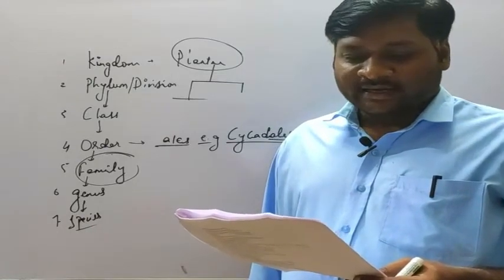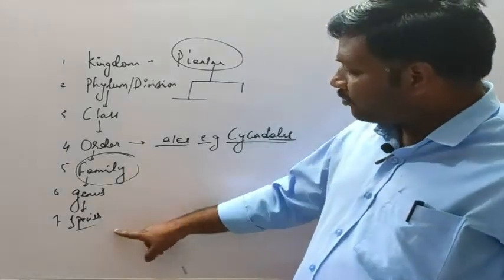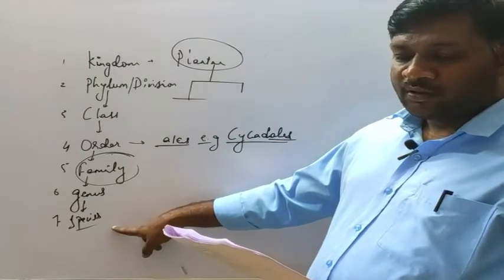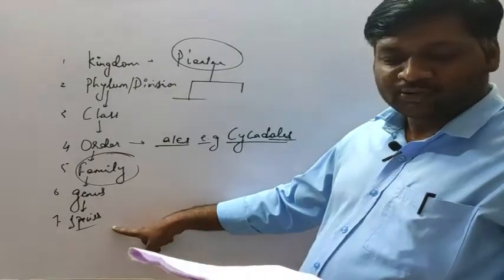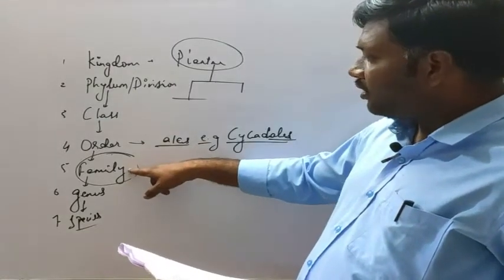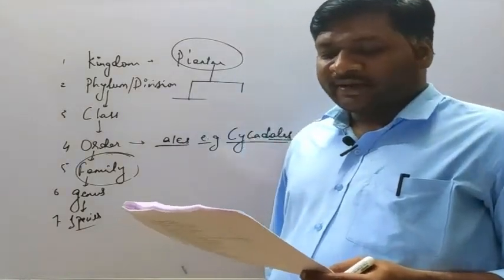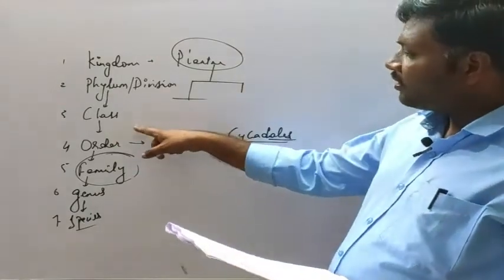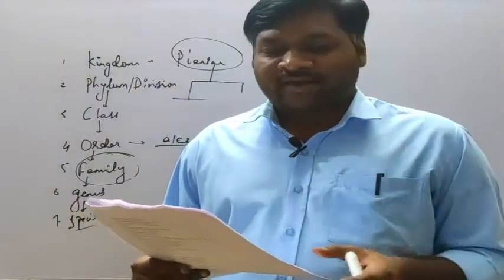So see, option 1 is correct. Genus comprises a group of related species. See, a genus is formed by related species. Then taxon represents a group of individual organisms. No, it cannot be considered. It is a unit of classification basically. So it is not correct. Then third, family comprises related genera. Yes. So in a family you can see the related genera are there. Okay. And option D, that is taxonomic category, class includes related orders. So here a class has related orders, of course. So option C is correct, 1, 3 and 4.